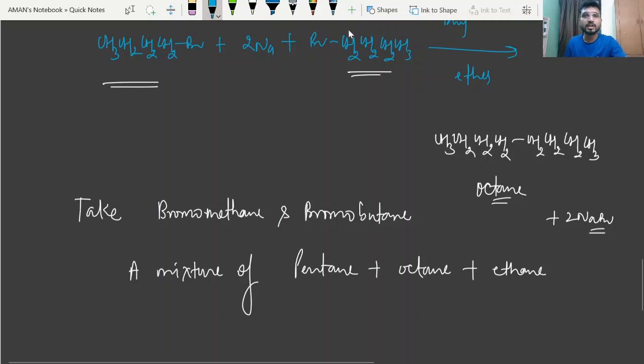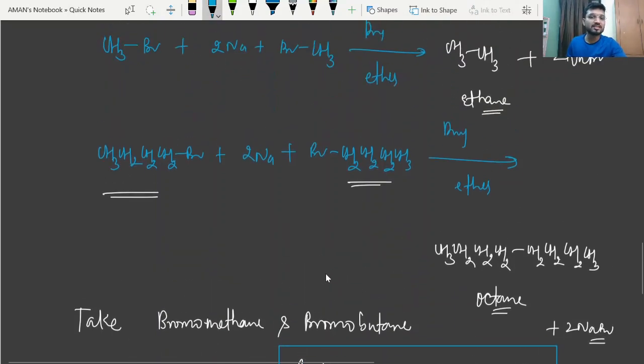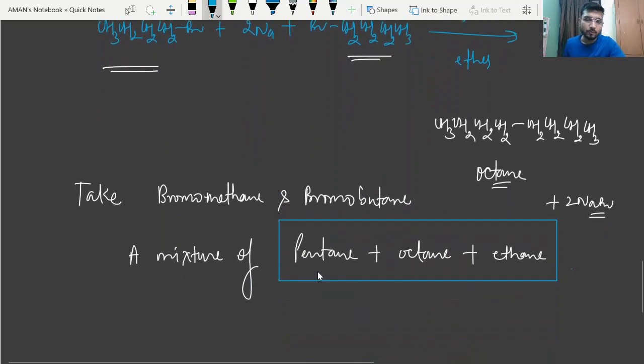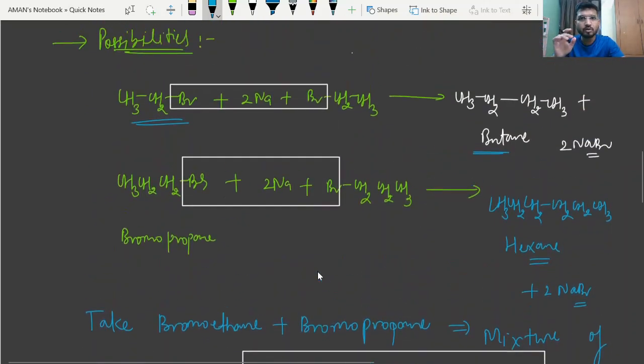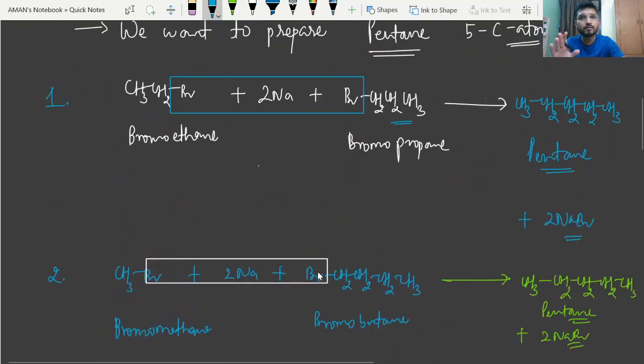So in this case a mixture of these hydrocarbons will form. Okay, so basically this is the limitation of the Wurtz reaction. By the use of the Wurtz reaction, we can't prepare a hydrocarbon containing an odd number of carbon atoms cleanly. We can prepare it, but it will produce a mixture.